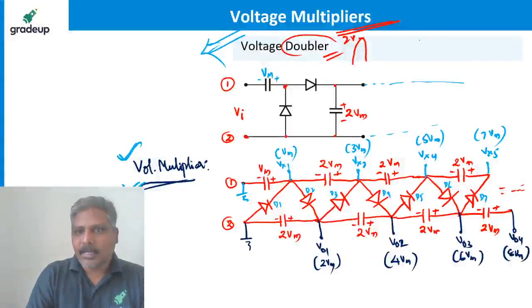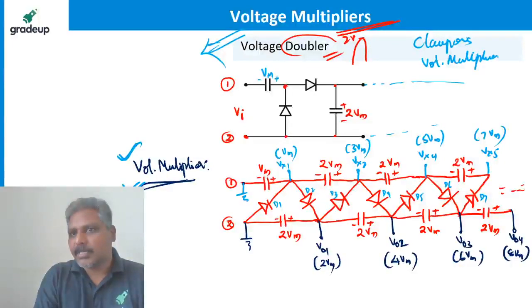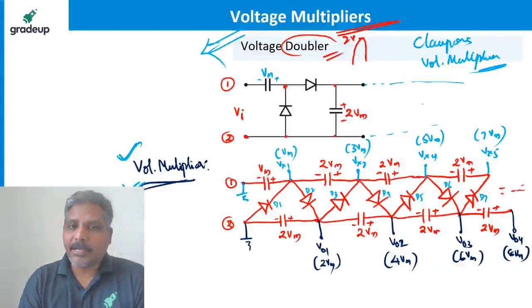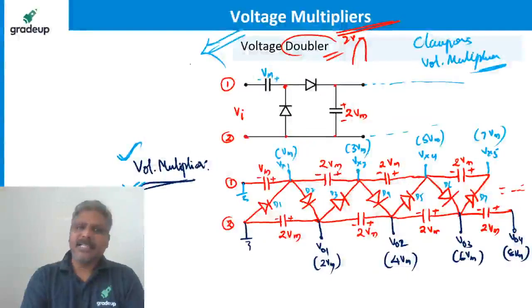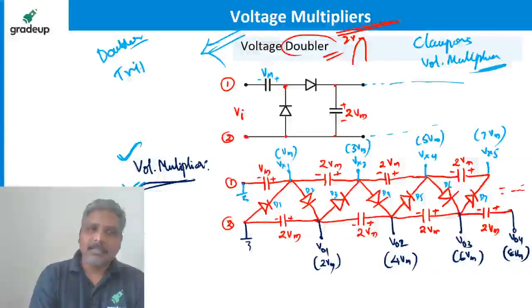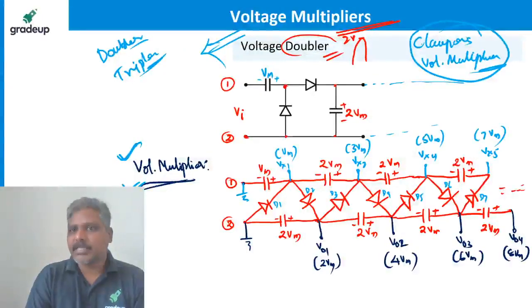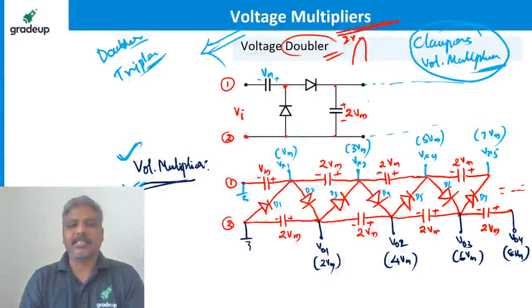But remember, clampers and voltage multipliers can be doubler, can be tripler, can be quadrupler, whatever. Generally in the examination, doubler will be asked, doubler only will be asked, maximum tripler will be asked, not quadrupler and all. But the probability of having questions from diode circuits, from clampers and doublers, is very less.